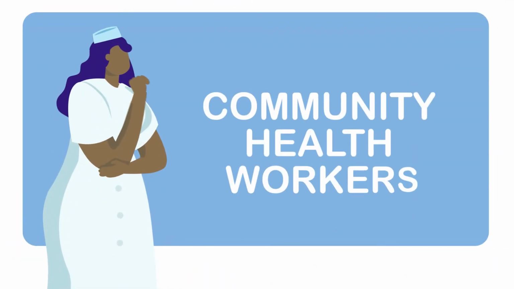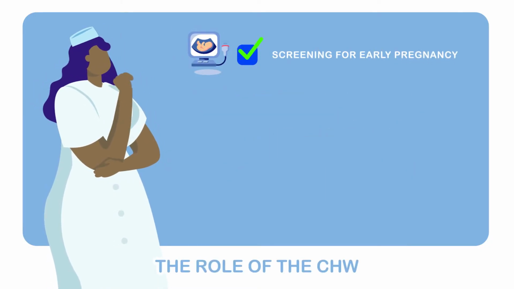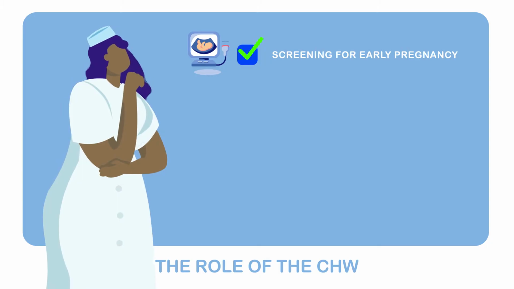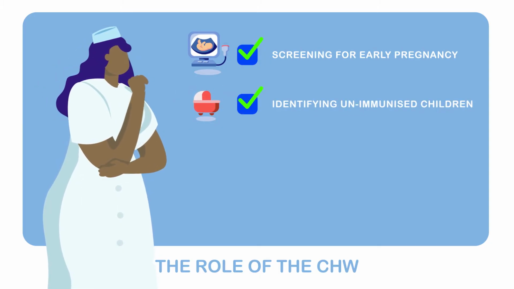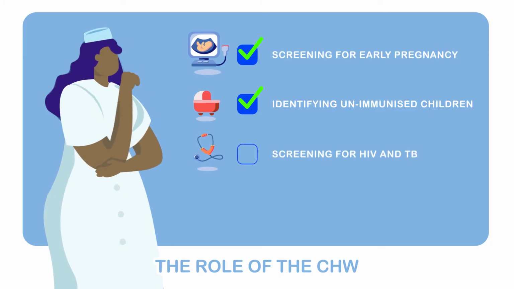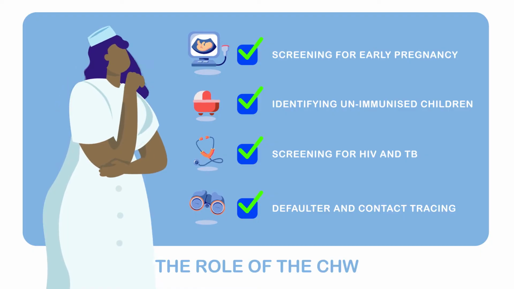The role of community health workers is to screen women for early pregnancy and early referral for antenatal clinic, identify unimmunized children and refer them to clinic for immunization, screen for HIV and TB, contact tracing for diagnosis and starting treatment of a contagious disease.